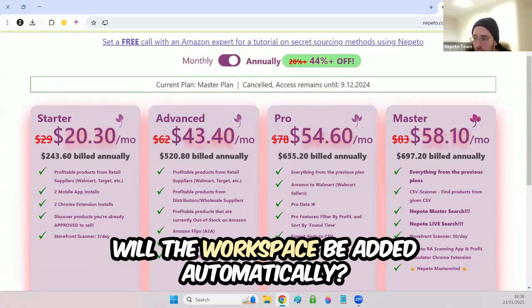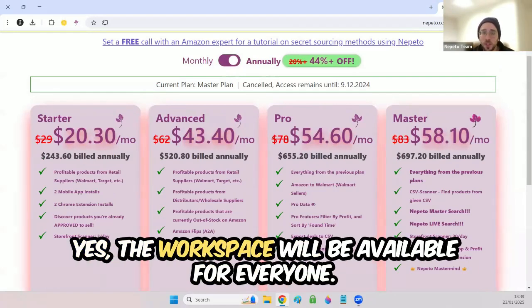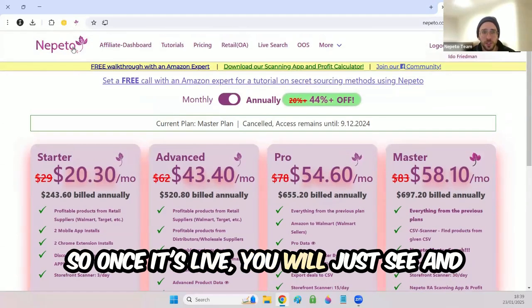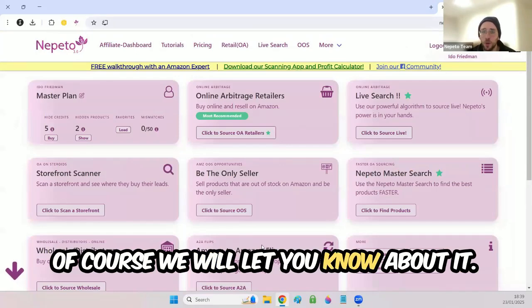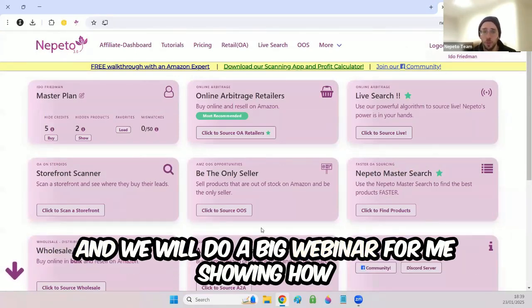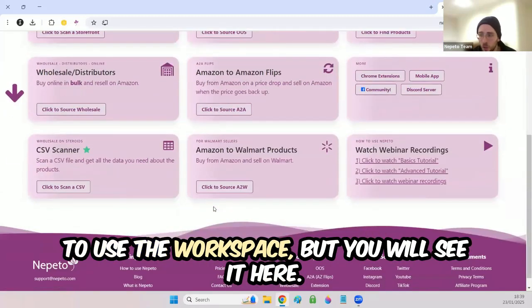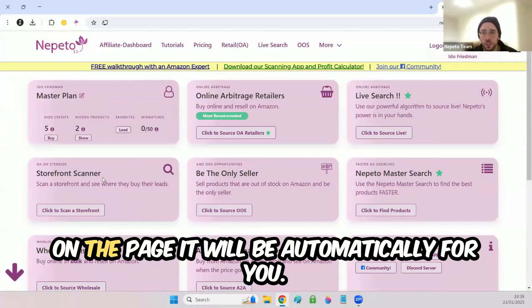Will the workspace be added automatically? Yes, the workspace will be available for everyone. So once it's live, you will just see it. And of course, we will let you know about it, and we will do a big webinar showing how to use the workspace. But you will see it here on the page. It will be automatic for you.